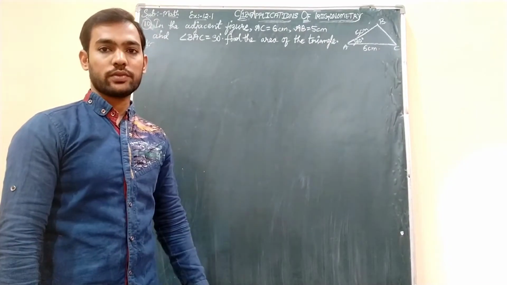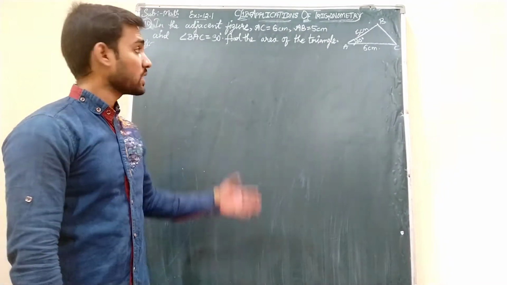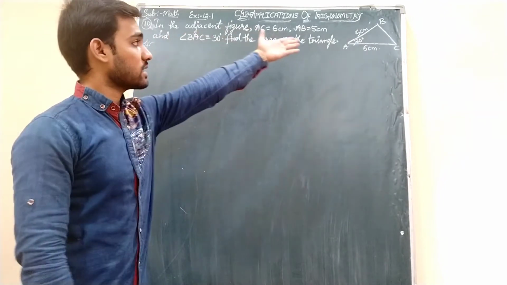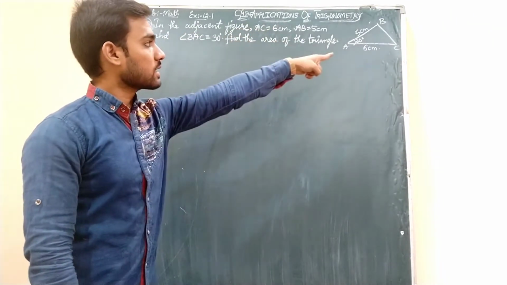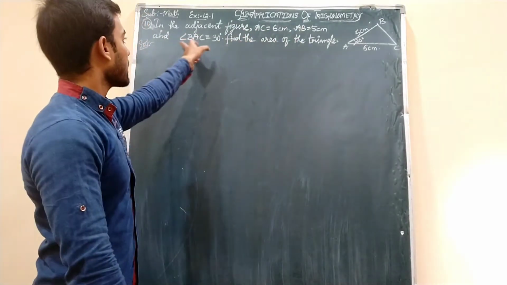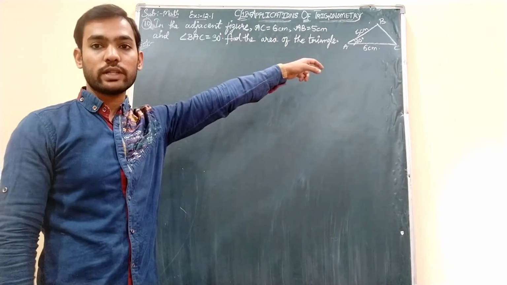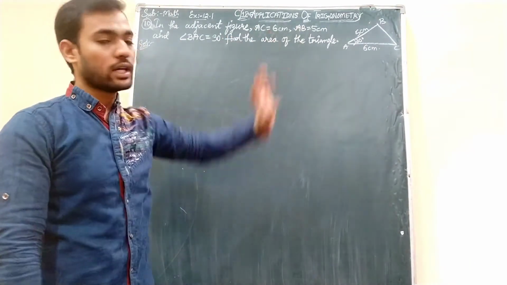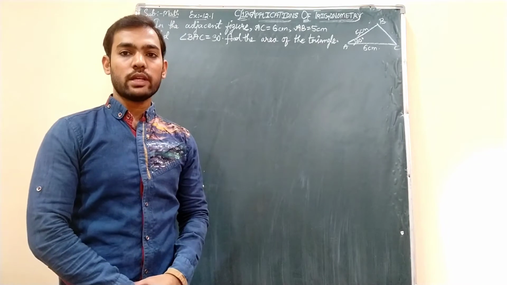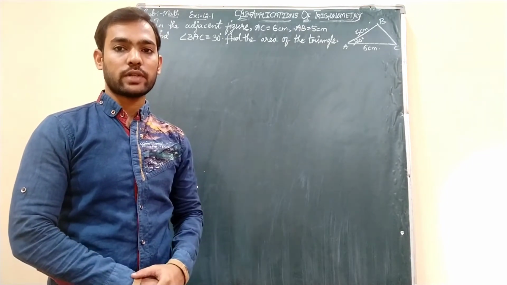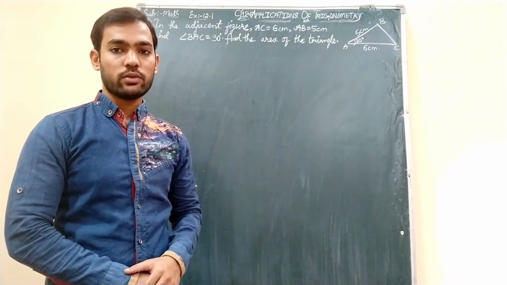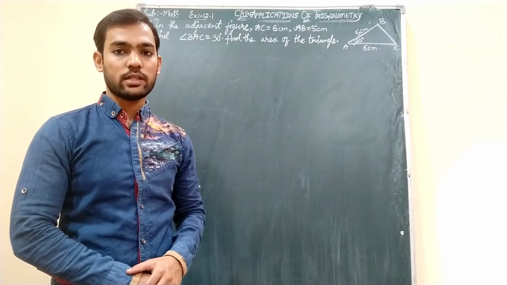Now the last question of this exercise 12.1, students. The question says that in the adjacent figure, AC is 6 cm, AB is 5 cm and angle BAC is how much, students? It is 30 degrees. We need to find out the area of the triangle. So whenever we see a question like finding the area of a triangle, the formula you need to recall is half into base into height.